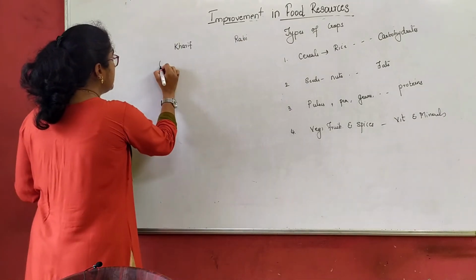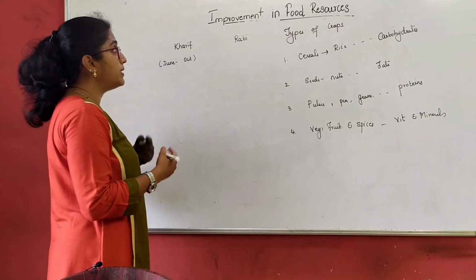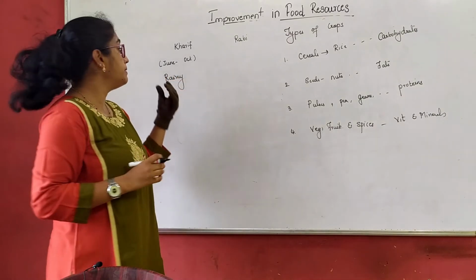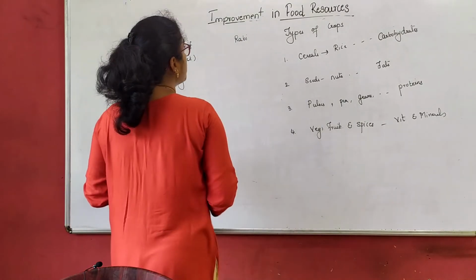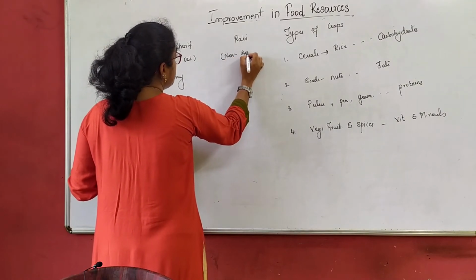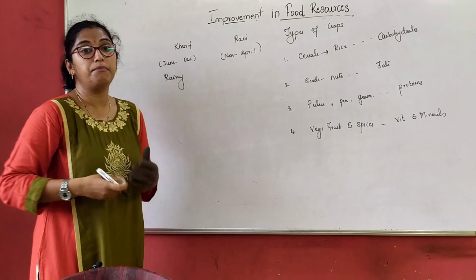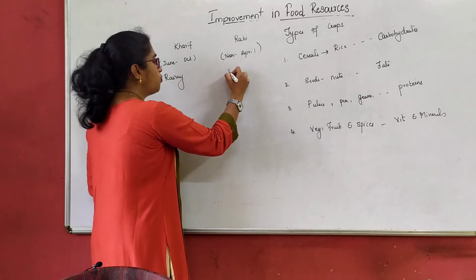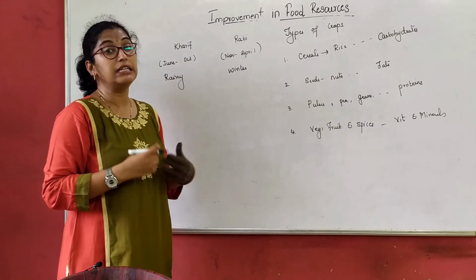Kharif season I can tell you is grown during the time of June to October, right? That means this is grown during the rainy season. Crops grown between June to October in the rainy season are called Kharif season crops. Now when we talk about Rabi season, this is say from November to April, right? So from November to April, usually what do we have? It is the combination of a winter as well as a summer season. I just write winter season here. Winter and summer. So we assume we understand this under Rabi season.